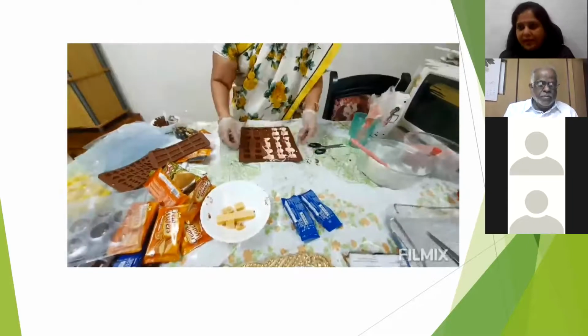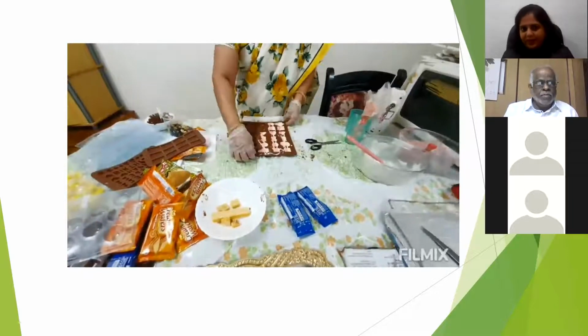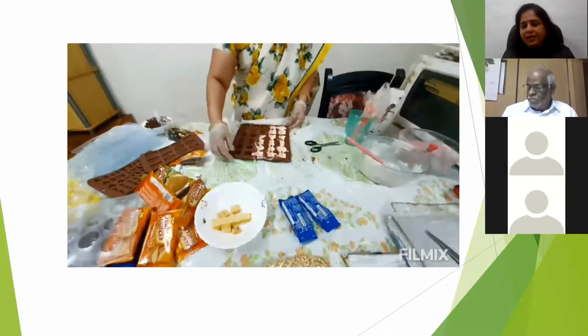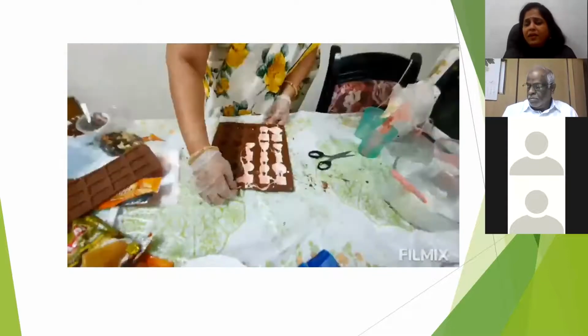Gayatri ma'am, there was one shop in Muscat City Center. I don't know whether it is still there or not, where we used to get all these molds. I don't remember its name. Wilton, I think. Wilton, yes. That is what I was telling in Alquare. It is there. Yes, you get it there, ma'am. Where in Alquare?